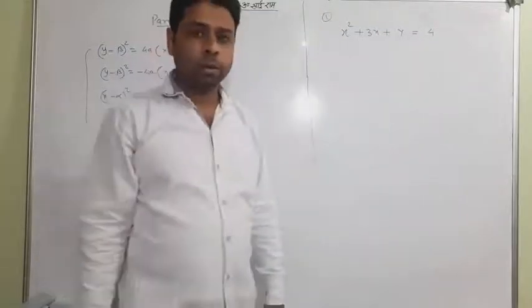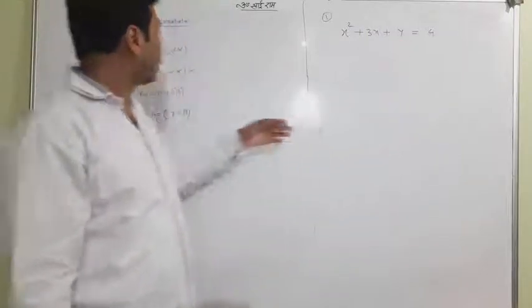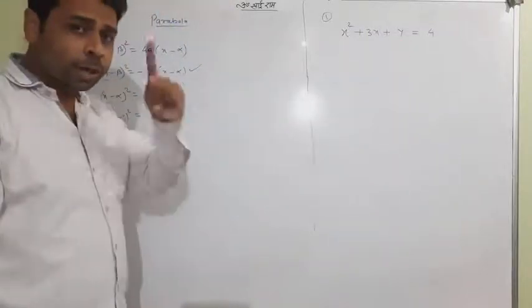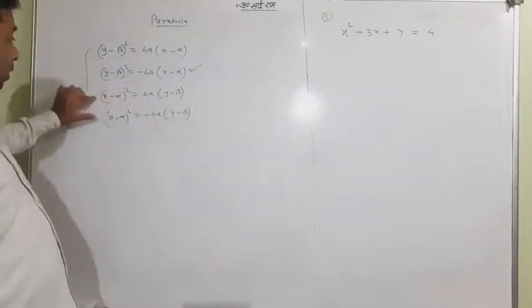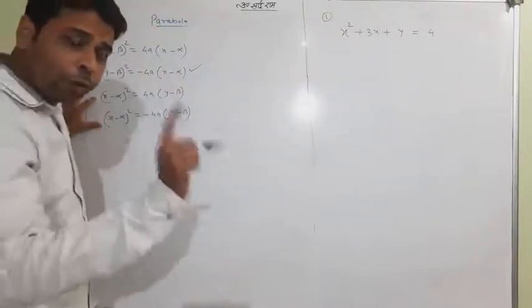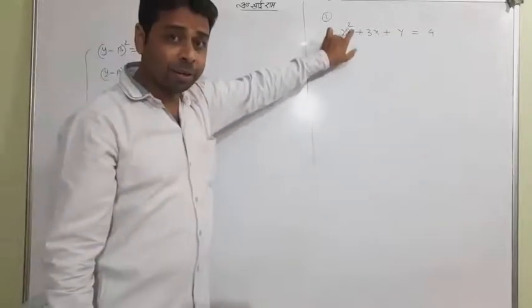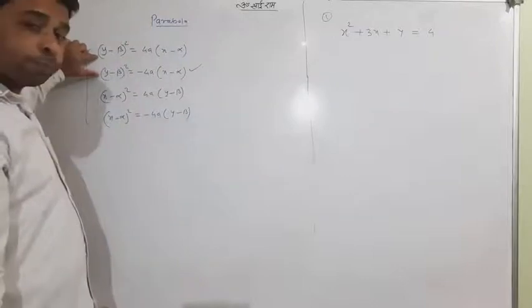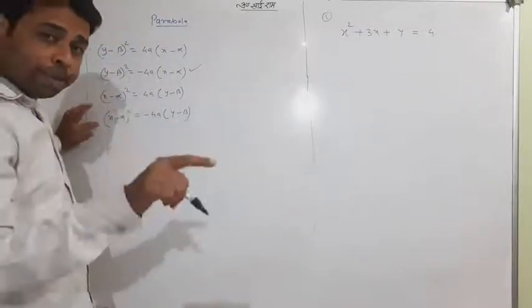What do you think? Suppose it is a parabola, but it's very tough because it is not looking like one of the standard forms. I can tell you one thing: since there is x square, it follows either this or this. So first of all, you will make a perfect square in the term of x. It cannot be equal to these two; it will be equal to either this or this. So first, you will make the perfect square term.